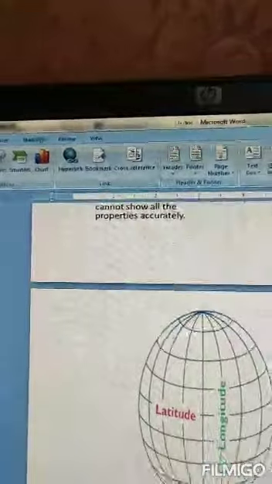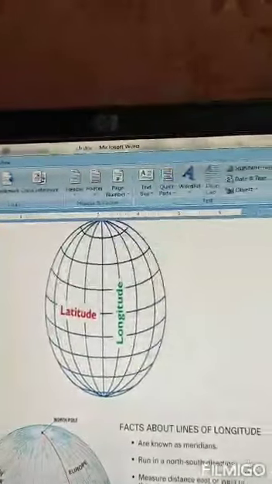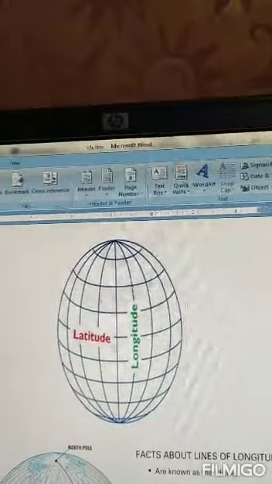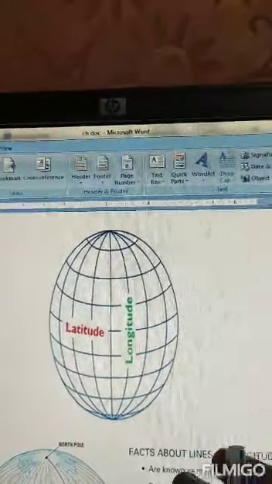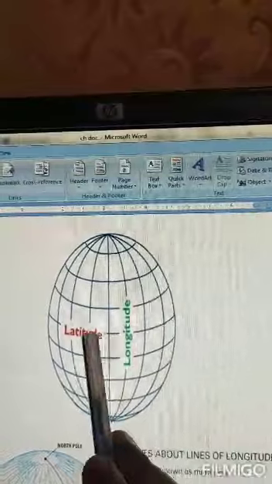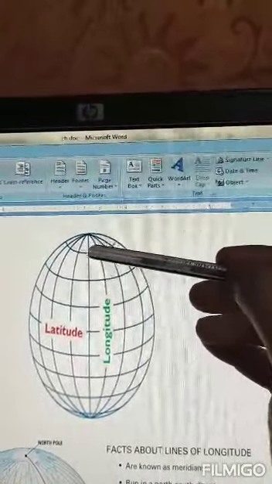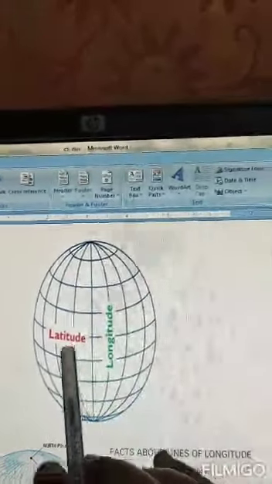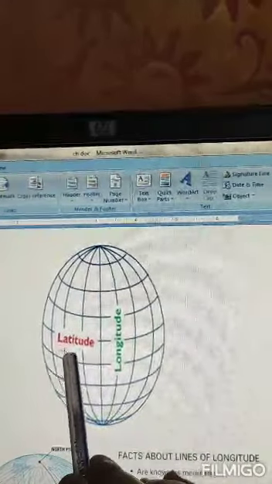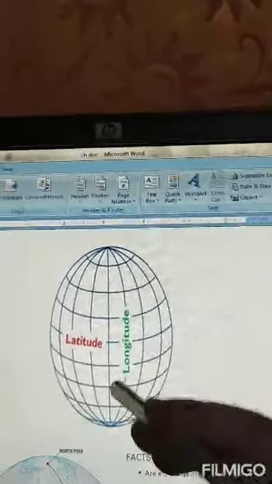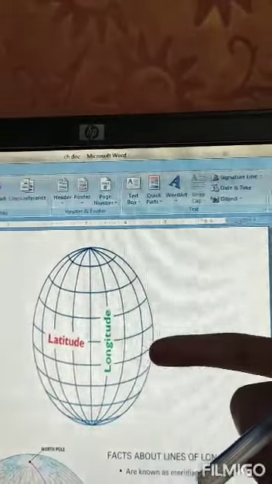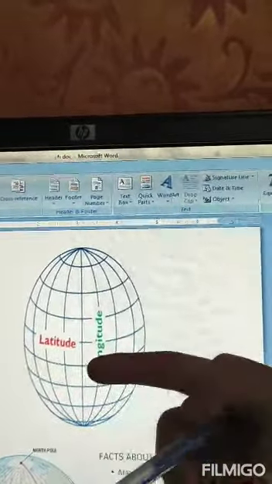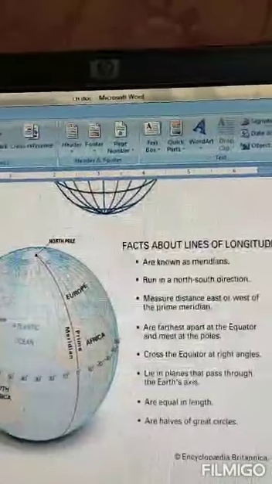Okay, so further going, we'll start with longitudes today. If you get confused between latitudes and longitudes, remember one thing: longitudes are long, they go from one pole to another, north pole to south pole, or south pole to north pole. Latitudes, you can remember, लेटे हुए, they are horizontal, लेटे हुए हैं, latitude.